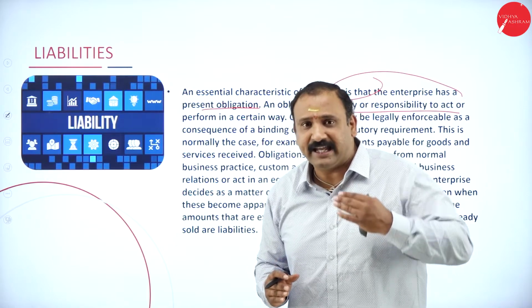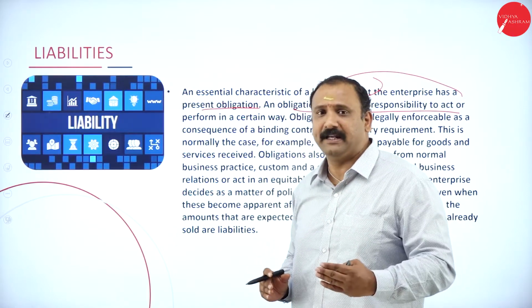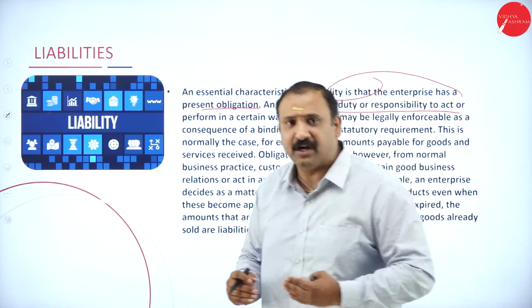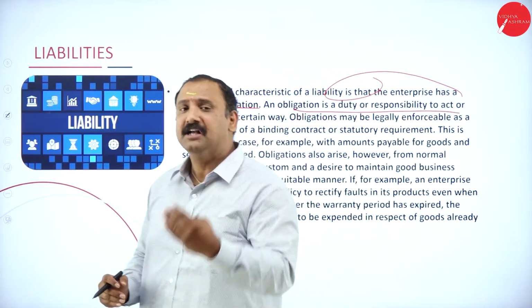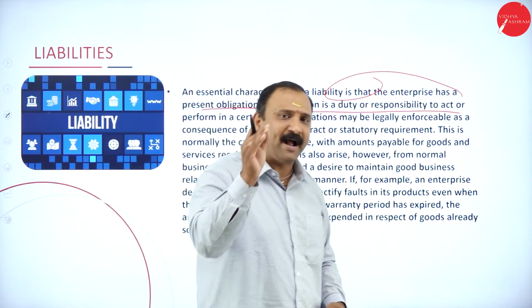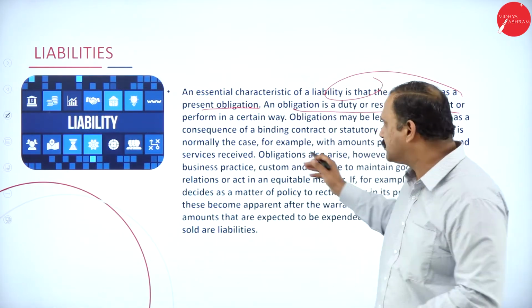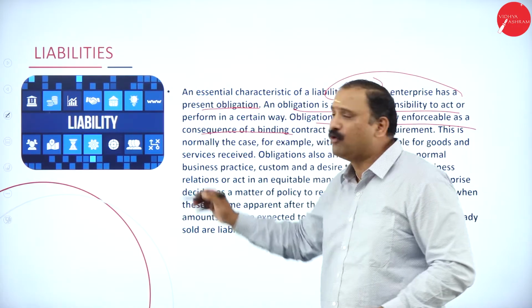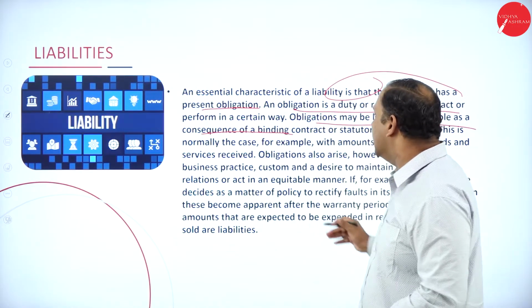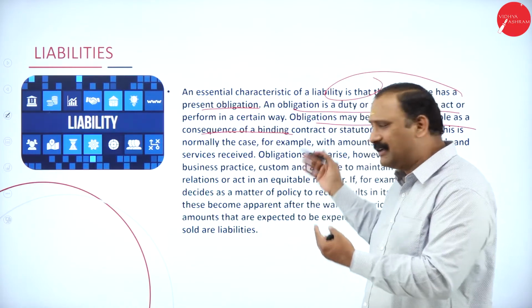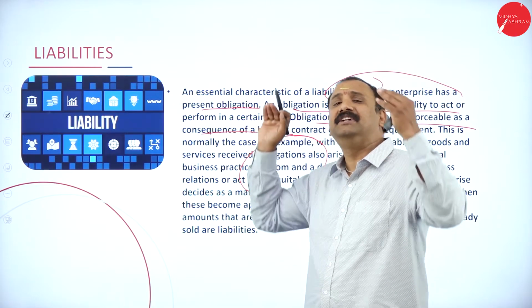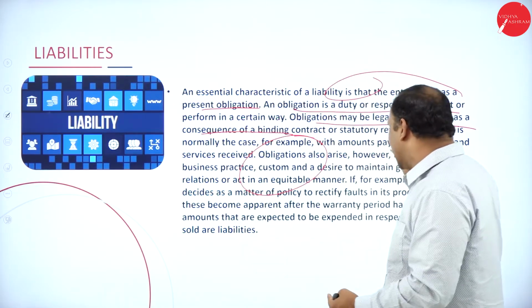If the liability is pressing on the company and has a far-reaching effect on the performance of the company, that is definitely going to have an impact in the minds of the investors. So that's why I will always say that obligations may be legally enforced, the consequence of binding. Now, for example, the amount payable, receivable, all these factors come into the picture in understanding the liability.